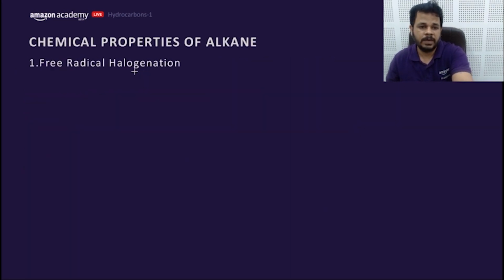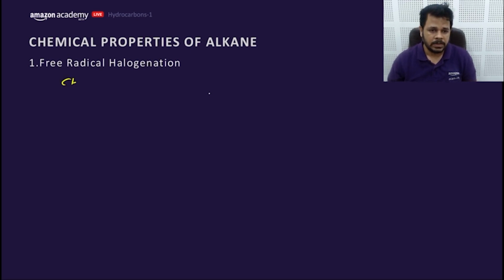Next topic, which is very important, free radical halogenation. This is the third most important topic of this chapter. Let's try to understand what is free radical halogenation and how questions are being asked from this chapter. CH4 plus X2 will convert into the monohalogenated product CH3X plus HX. This is monohalogenation.